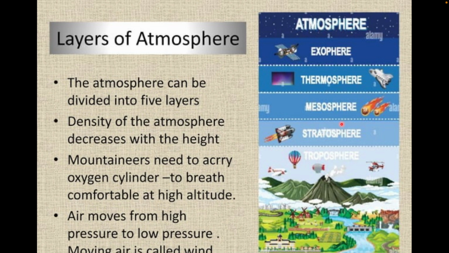Next one is stratosphere. Stratosphere is the layer above the troposphere, and this particular layer has the ozone layer. Ozone layer is a layer which protects humans, Earth, from the harmful radiations of the sun, like UV rays, ultraviolet rays, and all the harmful radiations.